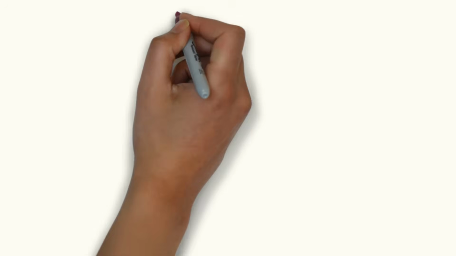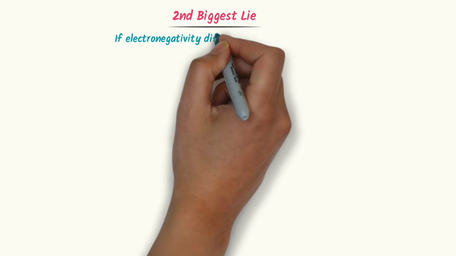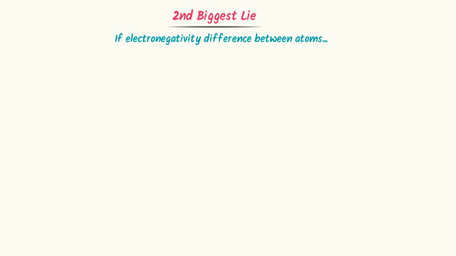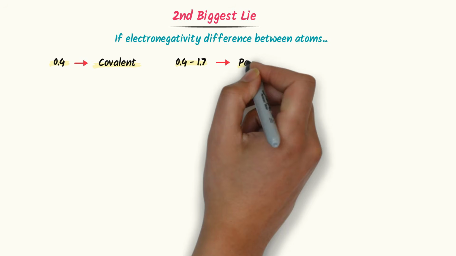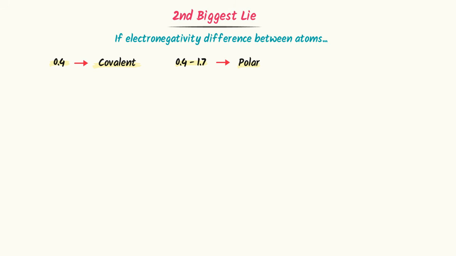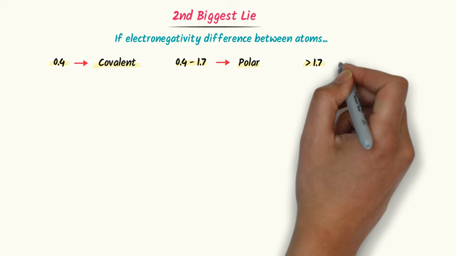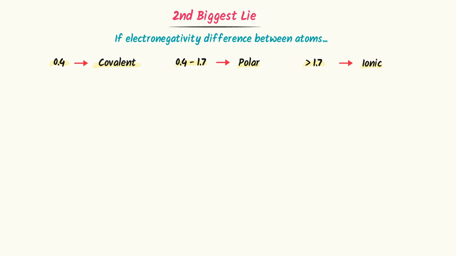Now let's talk about the second lie. Your textbook probably taught you this. If the electronegativity difference between two atoms is less than 0.4, the bond is covalent. If the electronegativity difference is between 0.4 and 1.7, it is a polar covalent bond. Lastly, if the electronegativity difference is greater than 1.7, it is an ionic bond. This rule sounds so definite. Now let me break this rule with two simple compounds.